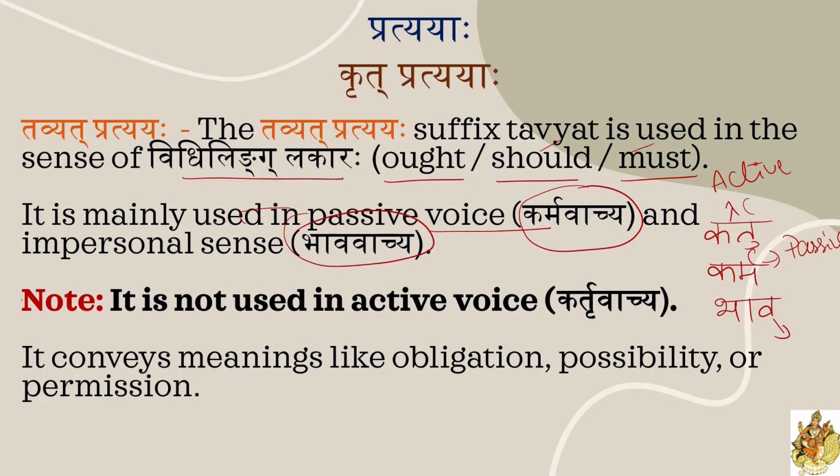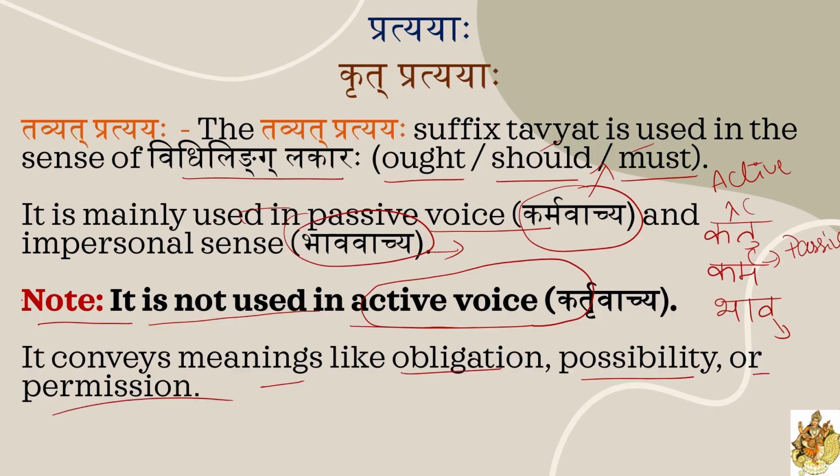So here three types of vachyas are there. In this, by adding tavyat pratyaya, note that it is not used in active voice, kartruvachyam. We should not use it in the sense of kartruvachyam. By adding tavyat pratyaya, the word will be used in karmavachyam, that means passive voice, and impersonal sense bhavavachyam. This should be noted. And what meaning does it convey? It conveys meanings like obligation, possibility, or permission. In these three meanings it conveys.